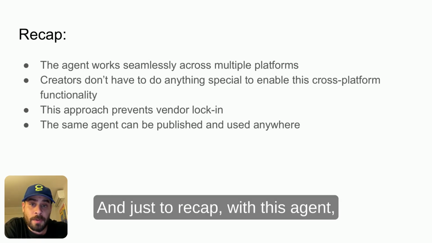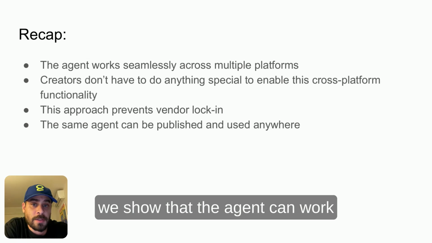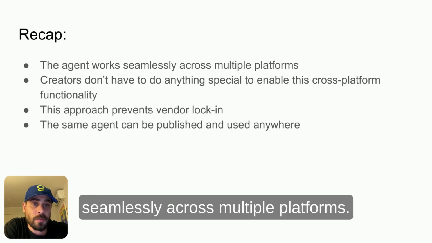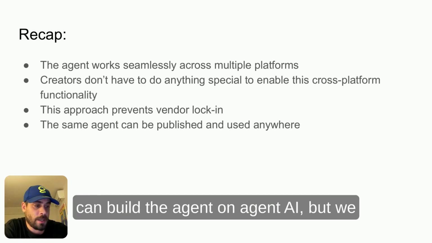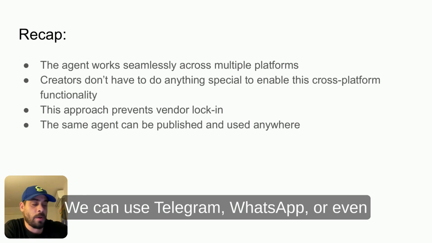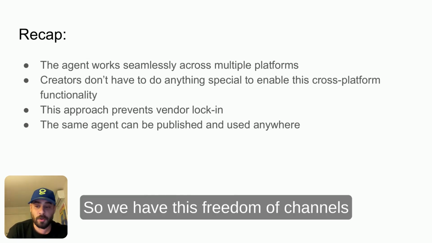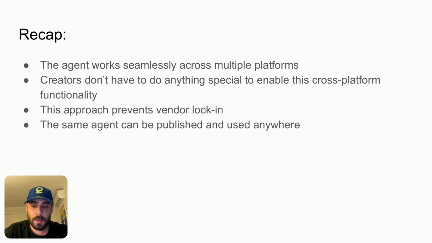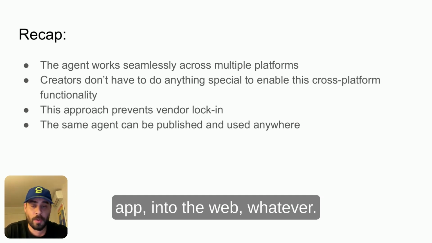Just to recap, with this agent we show that the agent can work seamlessly across multiple platforms. This means that, as I showed you today, we can build the agent on Agent.AI, but we can also deploy this agent to the web. We can use Telegram, WhatsApp, or even XMTP, which is a decentralized network. So we have this freedom of channels, and we can deploy to any channel we want, even into your mobile app, into the web, whatever.